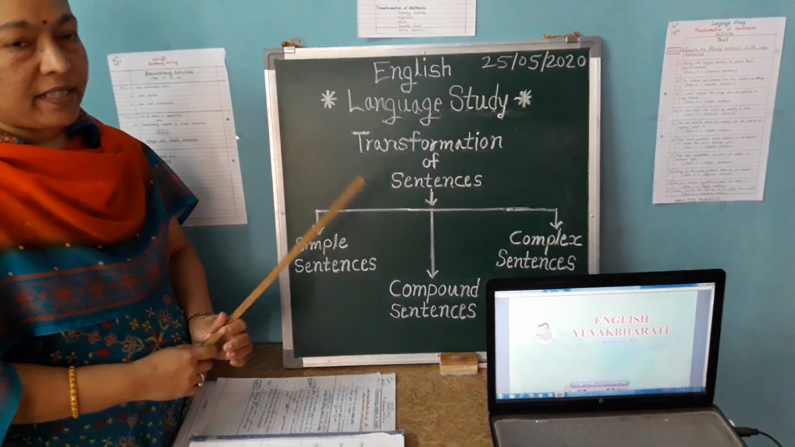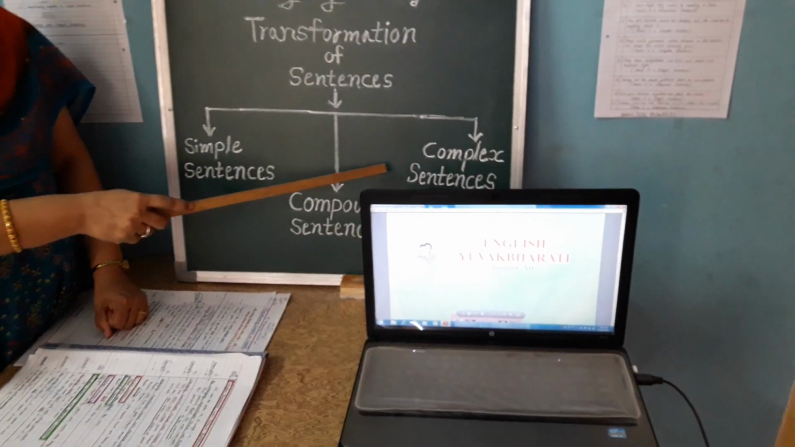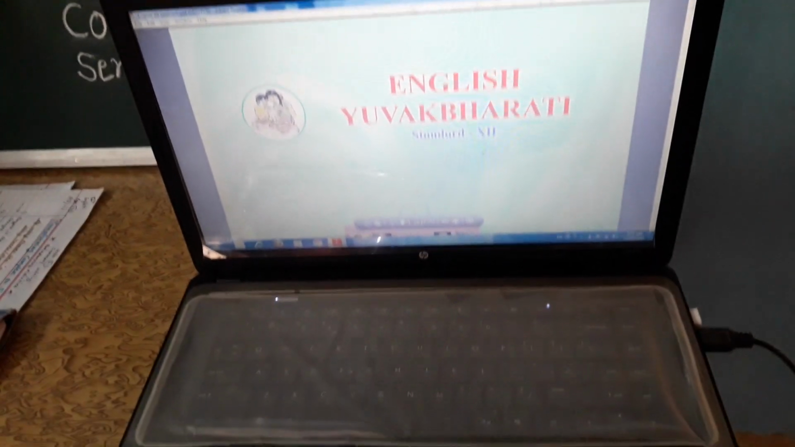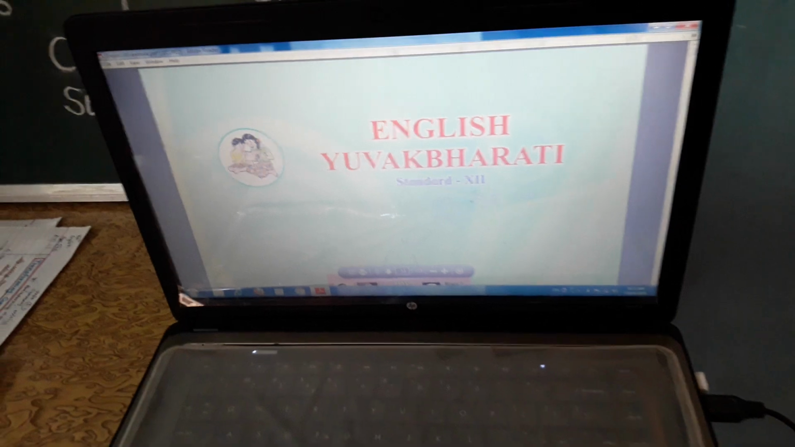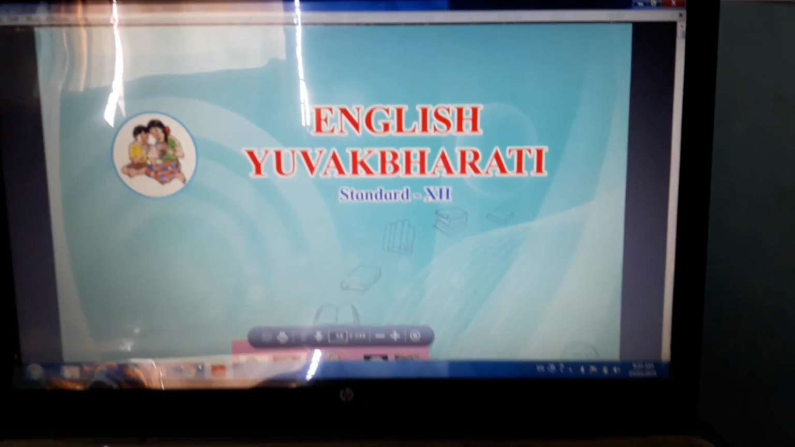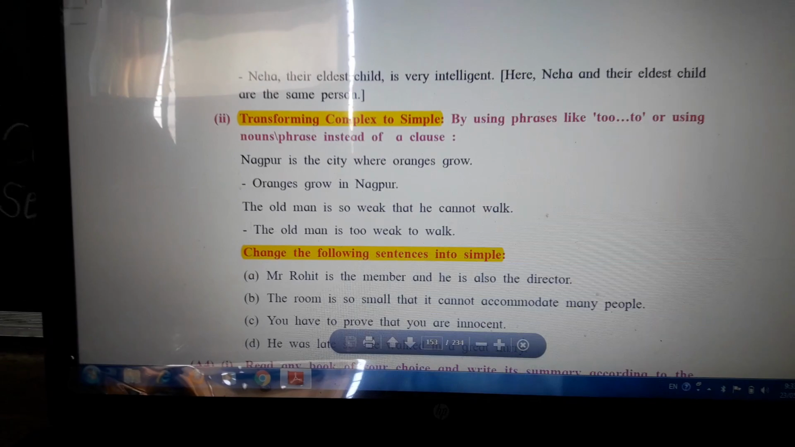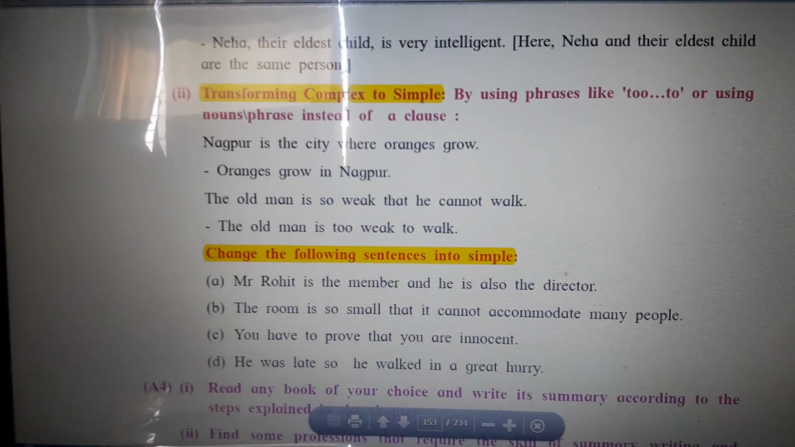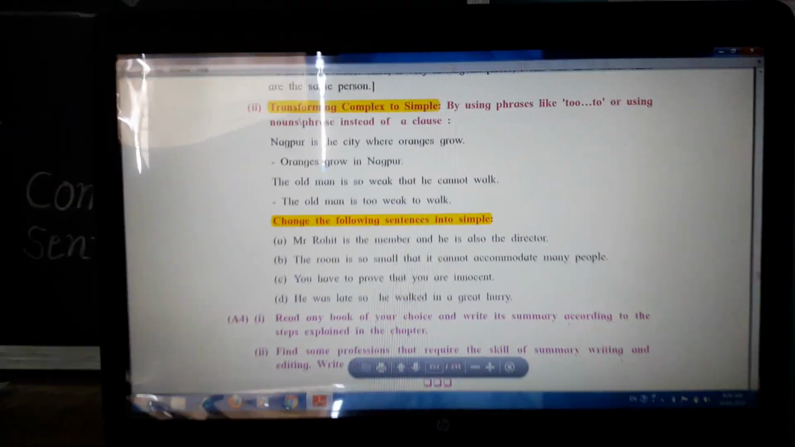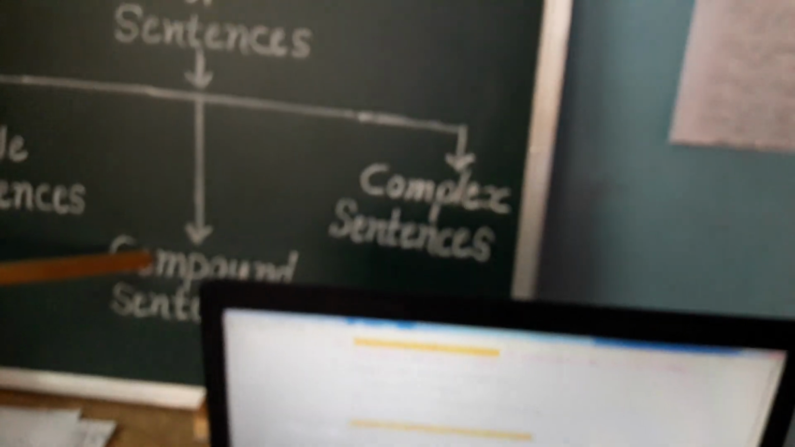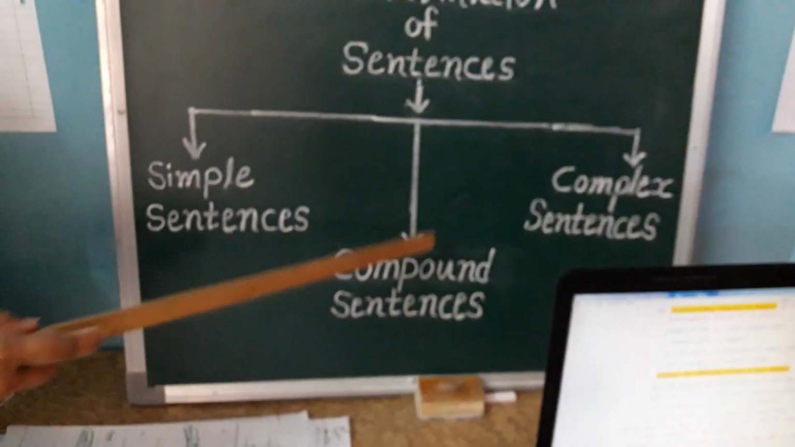In that we have already seen the types: simple, compound and complex sentences, as well as some of the transformations with examples. Now we are going to turn towards the transformation of complex sentences into simple sentences and compound sentences. First, we are seeing the transformation of complex sentences into compound form. It can be done in three ways, either by using and, or by using but, or by using or.